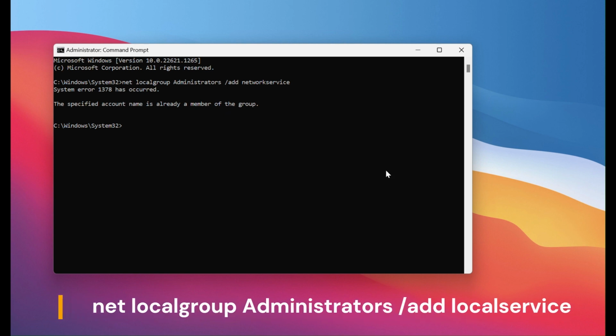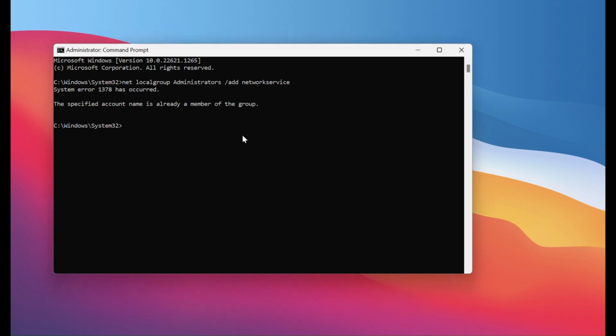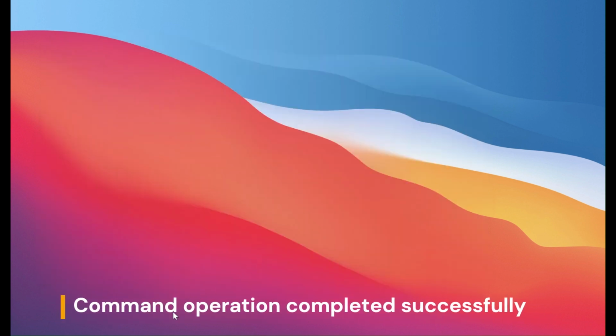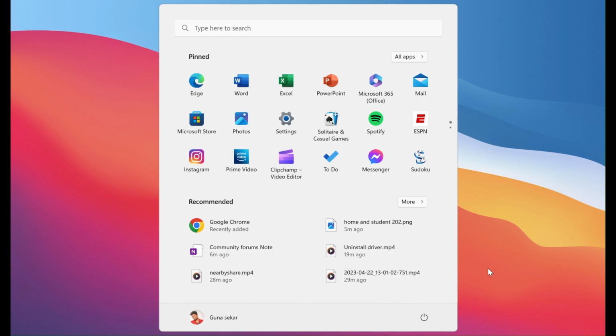The second command is net localgroup administrators /add localservice. I have done this method already, so I am getting this error. If you are trying it for the first time, you will get the command operation completed successfully message. Restart your computer and test the audio jack.